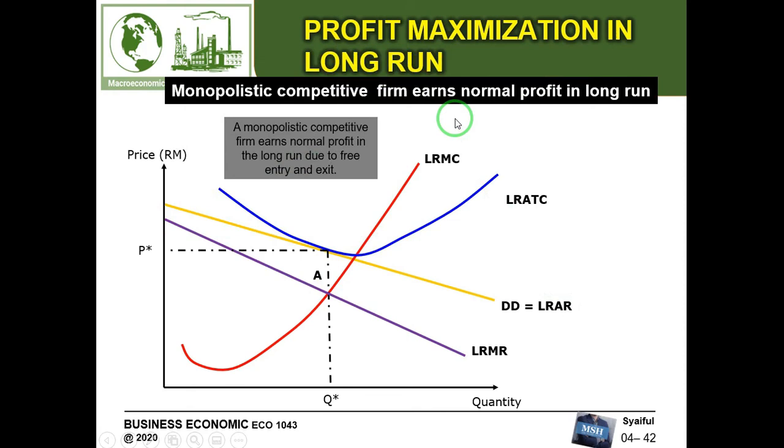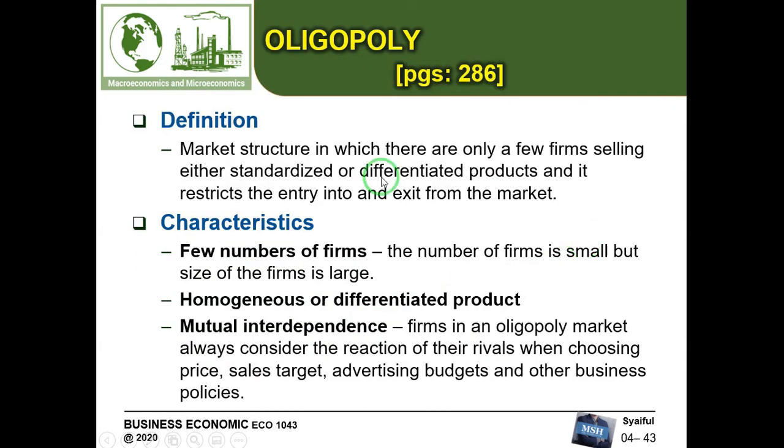Okay, for the long run, since in this type of market, the monopolistic market, firms are also free to enter and exit. It's stated here, a monopolistic competitive firm earns normal profit in the long run because they are free to enter and exit. It's similar to the perfect competition market. So in the long run, they will only earn normal profit.